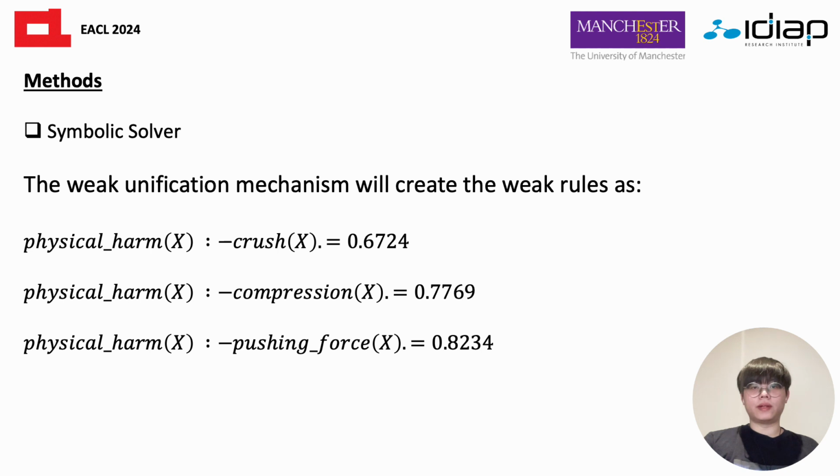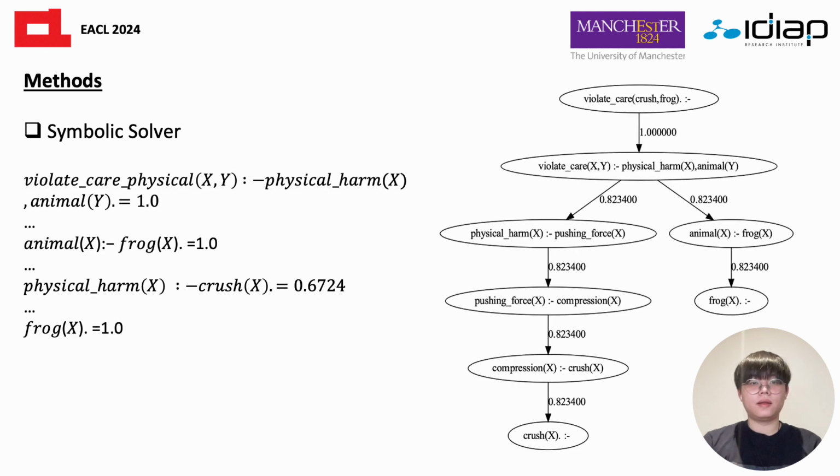There is a weak unification mechanism that automatically builds weak rules based on the sentence similarity between two predicates. It is calculated between the head of a sub-goal and the body of the current rule. This is the generated proof tree of the solver. From the proof tree, we can see how the backward chaining reasoning works to prove the goal valid care within the weak unification mechanisms. The generated explanations are transferred into Prolog rules, and the semantic rules are standard as the Prolog facts.